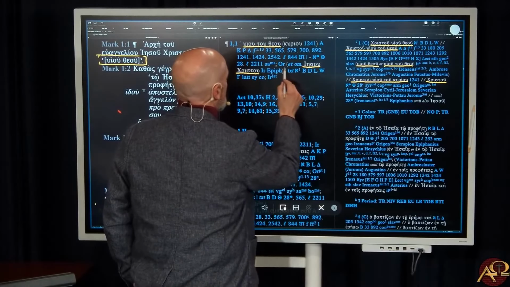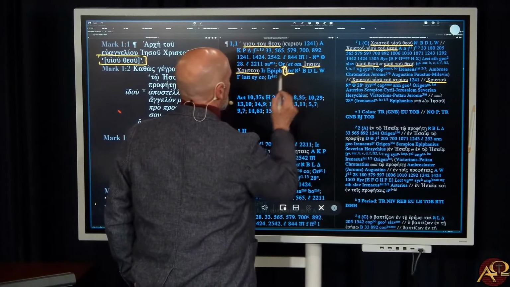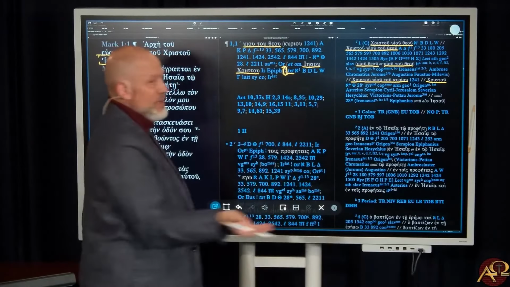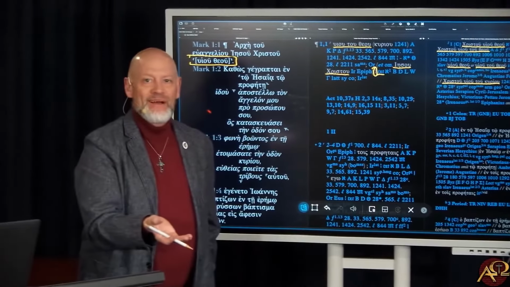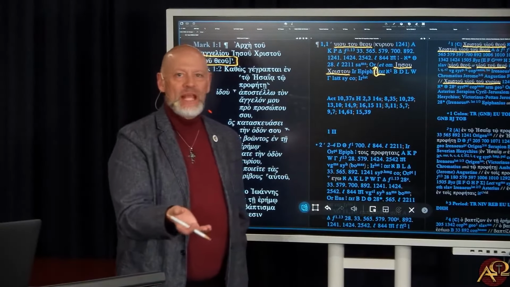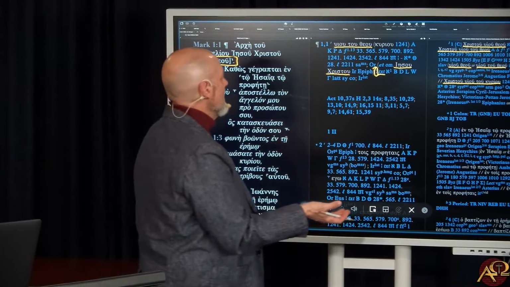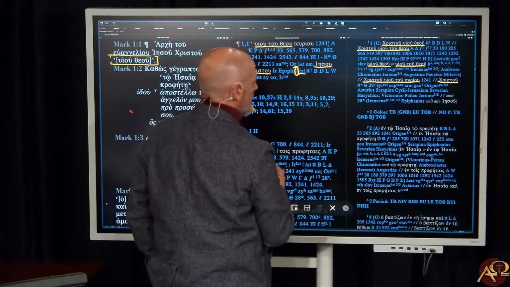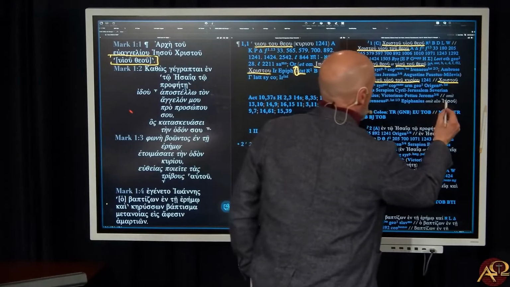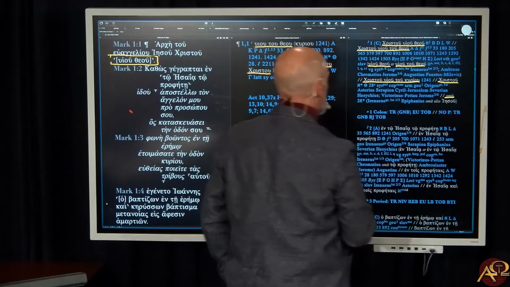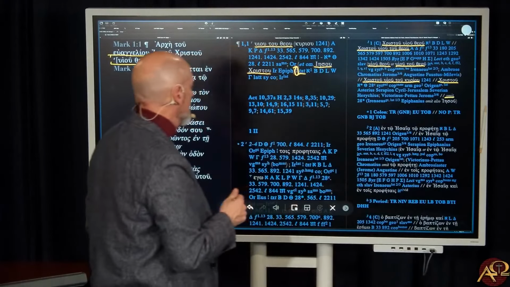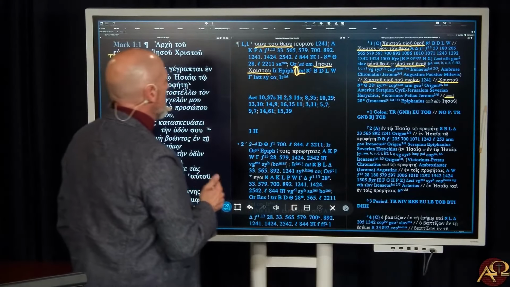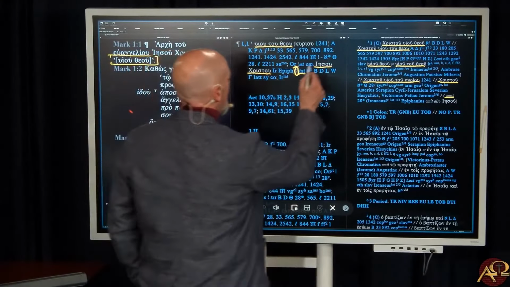And then just simply a little thing there. It says then text. So the text we already printed. So they're not going to waste paper repeating that. So text, and then it gives you what you have there. Oh, I forgot omit. So you have omit in some of these manuscripts as well. So Son of God is found in these manuscripts.